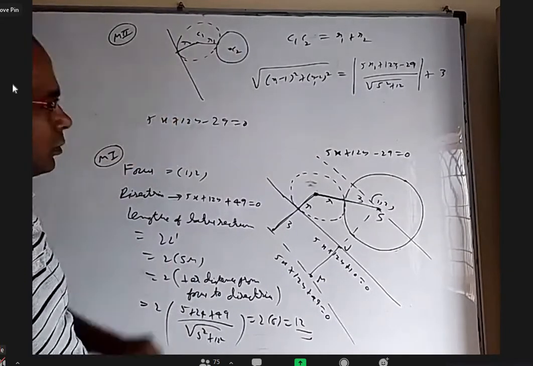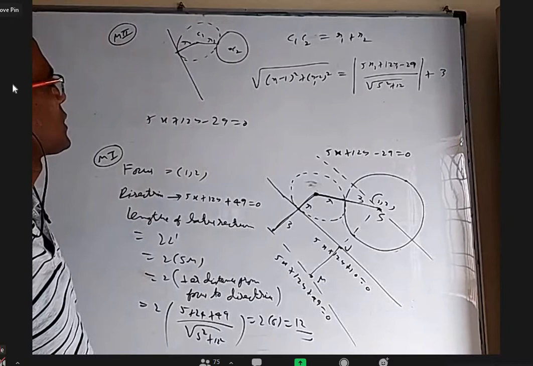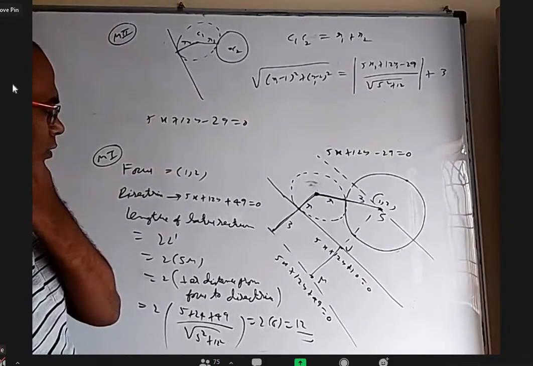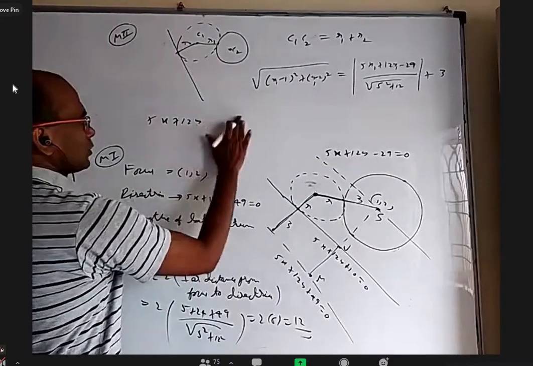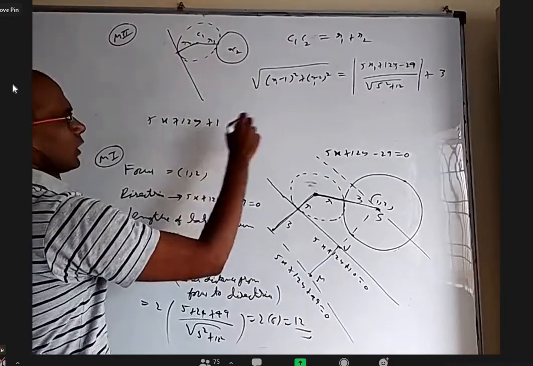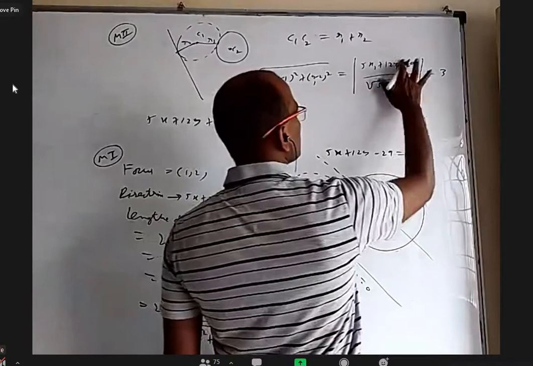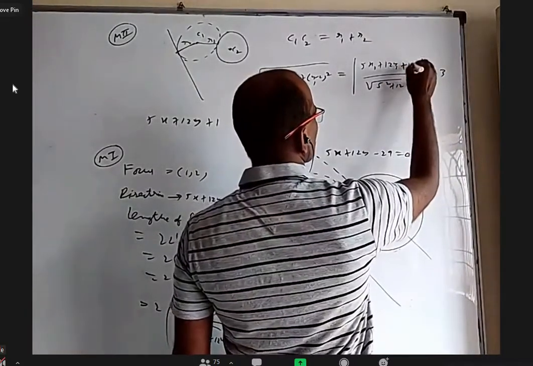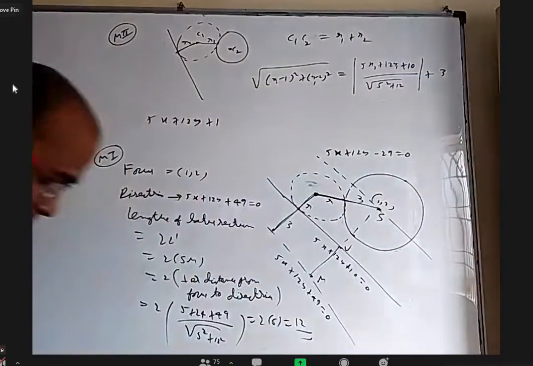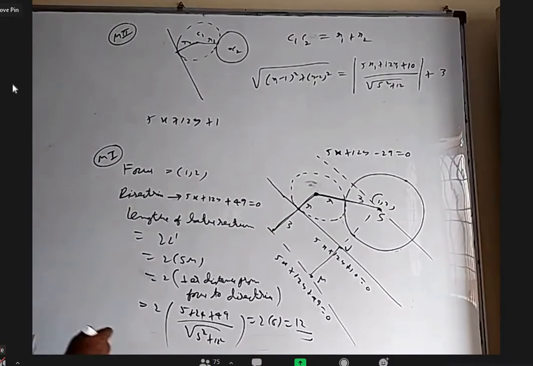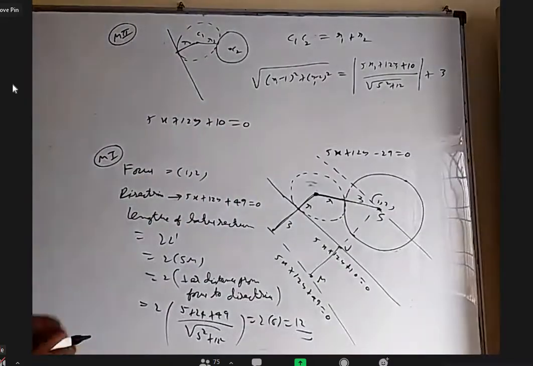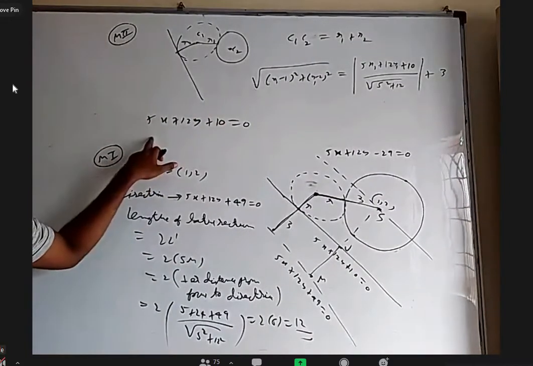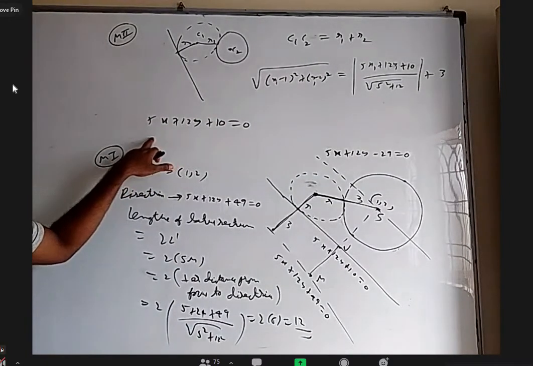So 1 comma 2 is satisfying that. Sorry, not 29, I wrote 29 wrong. It is plus 10. So 5x1 plus 12y1 plus 10. When you substitute 1 comma 2, you are getting a positive number, right? Yes, sir. Okay.